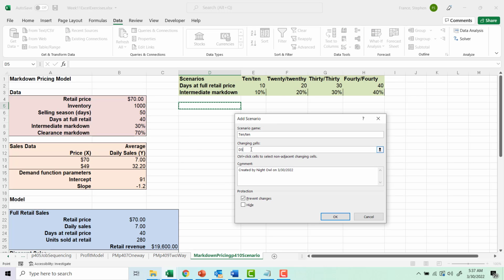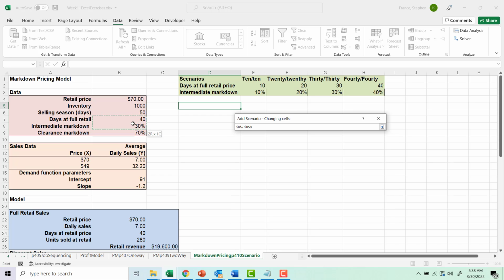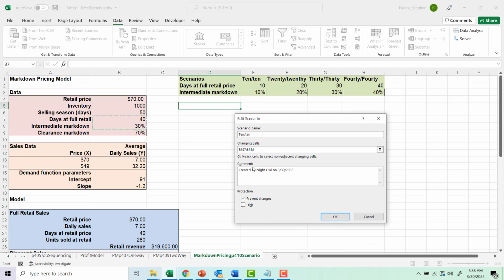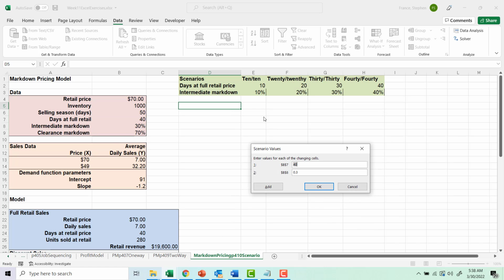And basically, we're going to be changing these two cells here, because these are the ones that flow through to the model. And we're going to set them equal to E2 and equal to E3. We'll add this.